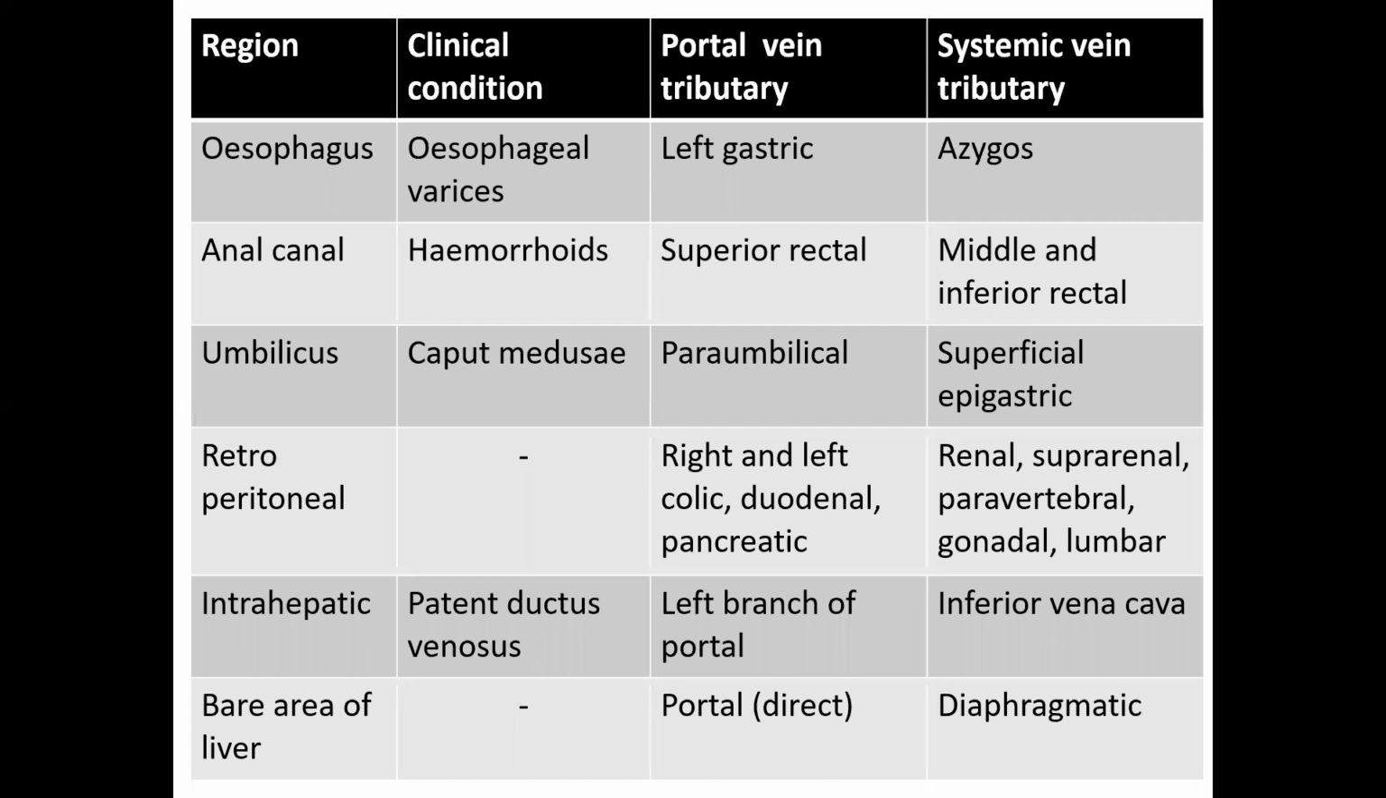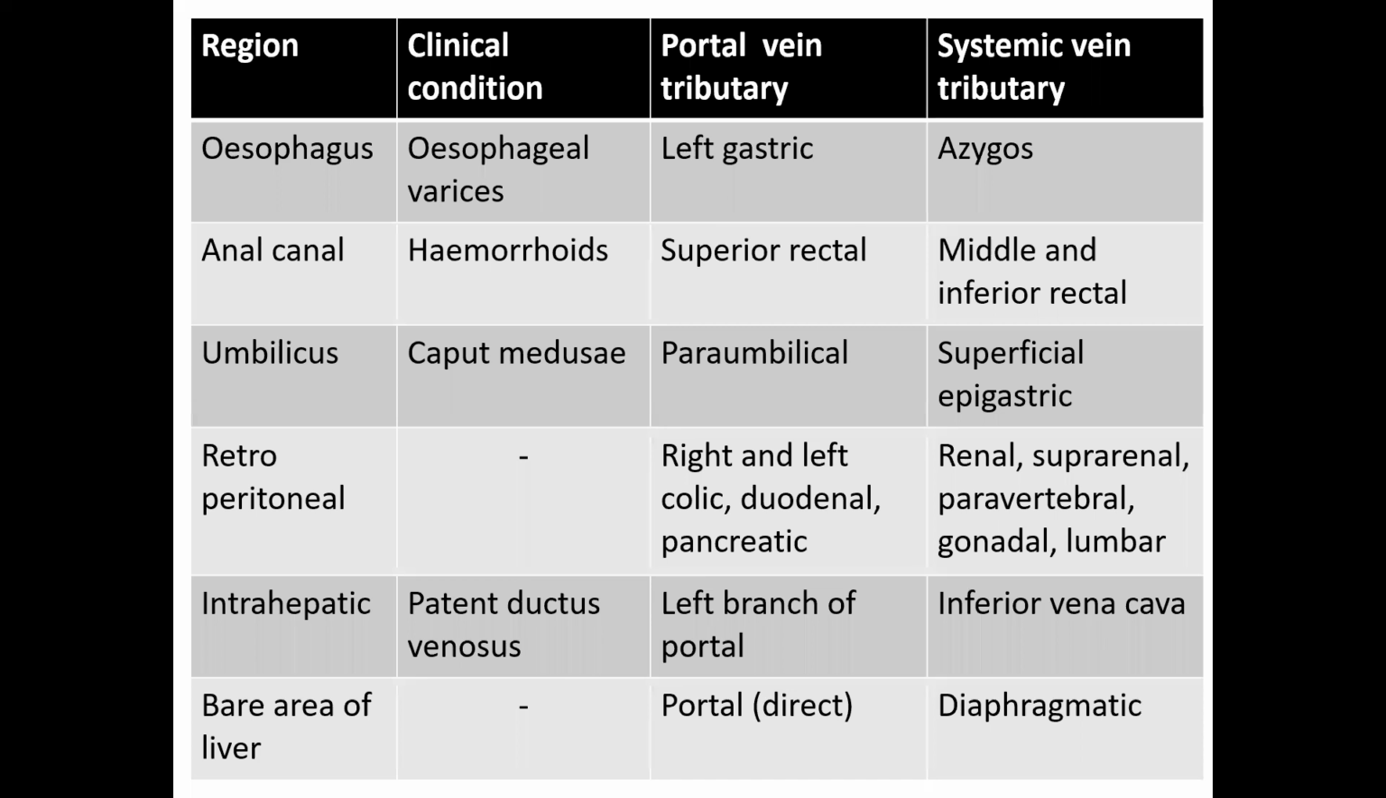At the anal canal, not at the rectum, at the anal canal, the superior rectal vein, which is a tributary of the inferior mesenteric, drains into the portal vein. The middle and inferior rectal arteries are branches of the internal iliacs. So the middle and inferior rectal veins will drain into the inferior vena cava. The communication between the two results in hemorrhoids.